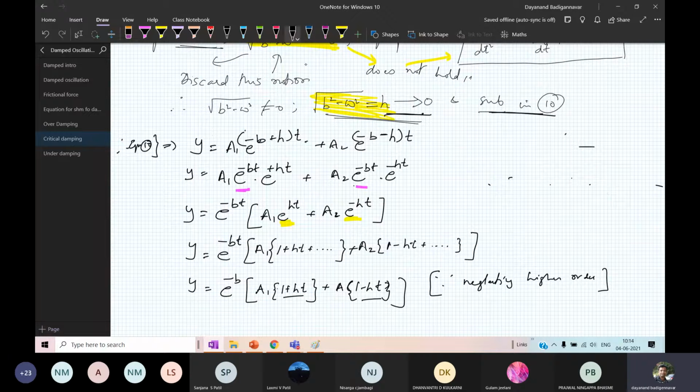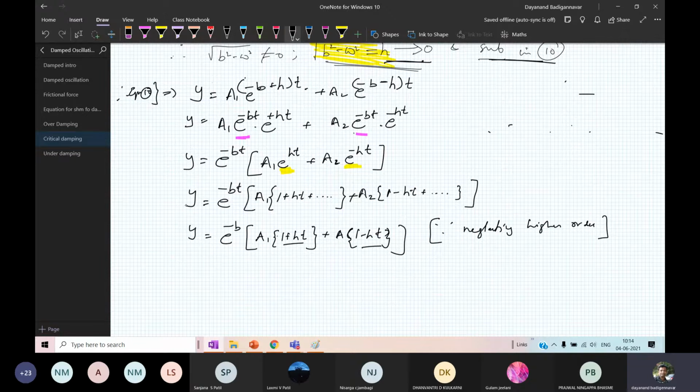Got it. Now this is the equation you get. After that, you have to rearrange it again. After rearranging, the next step is just mathematics. So you have y is equal to e raised to minus bt as it is. Now you have a1 plus a2.